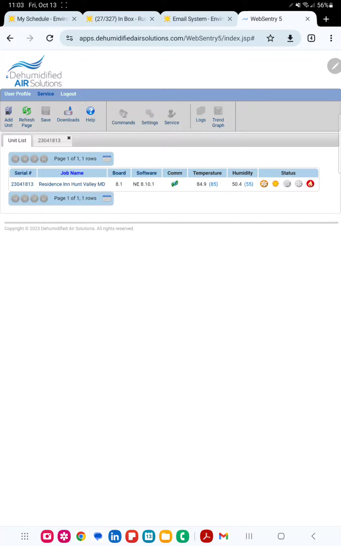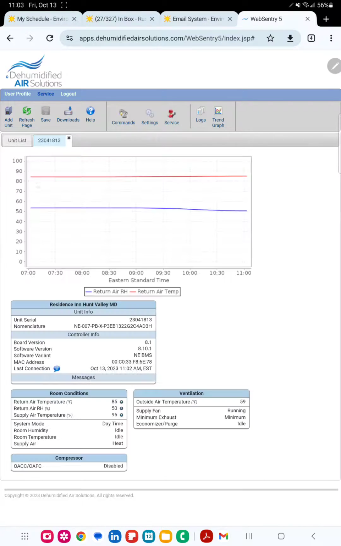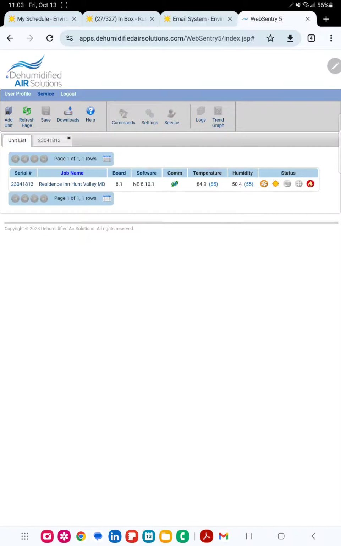All right, Tess and John, this is what it's going to look like here. You got your list of units. There's the list. Here you are. There's your serial. There's your job name, board version, software. There's the communications. There's your space temperature, space humidity, and then there's the different... It's saying it's in the heating mode. That's in the cooling mode. That's dehumidification. That's occupied. And I think that's the fan blower running. Okay.